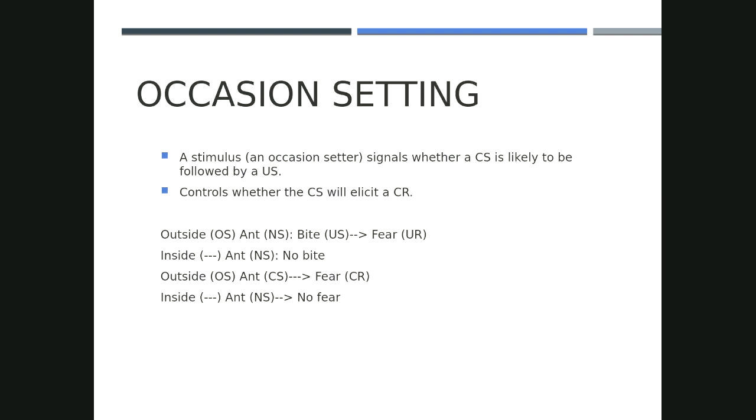Now, with occasion setting, a stimulus that's referred to as an occasion setter signals whether a conditioned stimulus is likely to be followed by an unconditioned stimulus. And so because the occasion setter lets us know whether the CS is likely to be followed by the US, it controls whether the conditioned stimulus will elicit a conditioned response. So when the occasion setter is present, the conditioned stimulus will elicit the conditioned response. When the occasion setter is not present, the conditioned stimulus will not elicit the conditioned response.